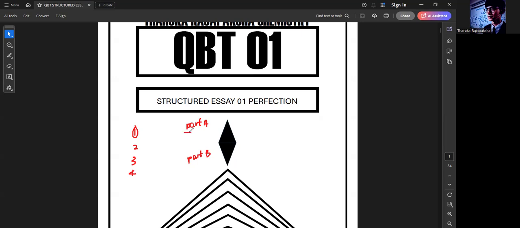In part A, you have three questions. Two of them are physical questions, and one of them is electrochemistry and D block. And then in part B, you have an organic question, an inorganic question, and then industrial and environmental, right? These are the parts.